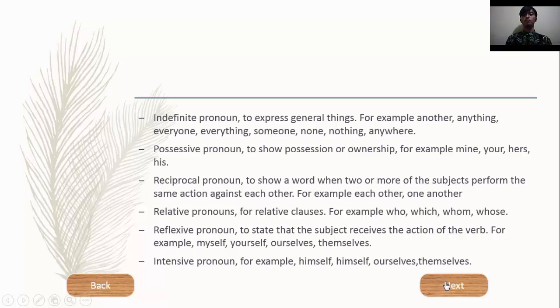For example, who, which, whom, whose. Next, reflexive pronoun to state that the subject receives the action of the verb. For example, myself, yourself, ourselves, themselves. Next, intensive pronoun. For example, himself, ourselves, themselves.